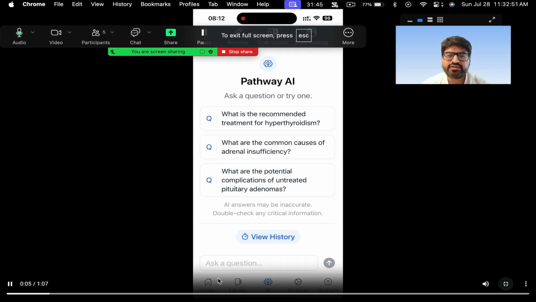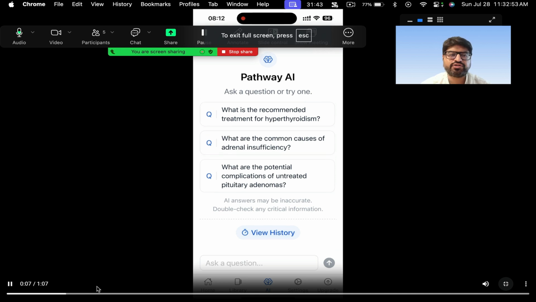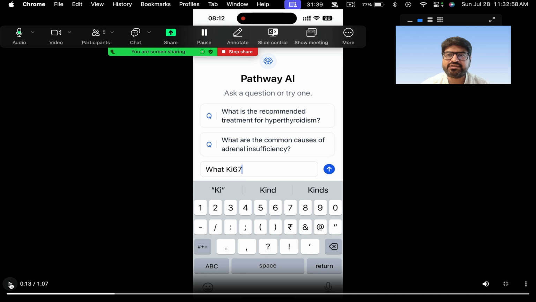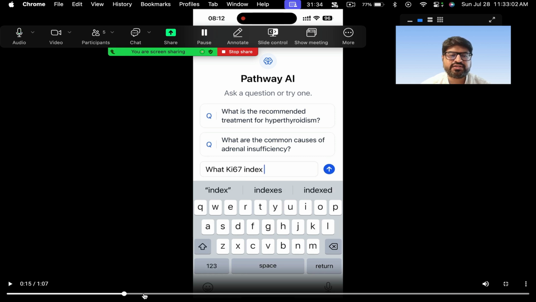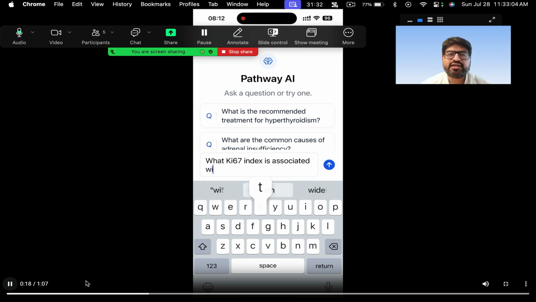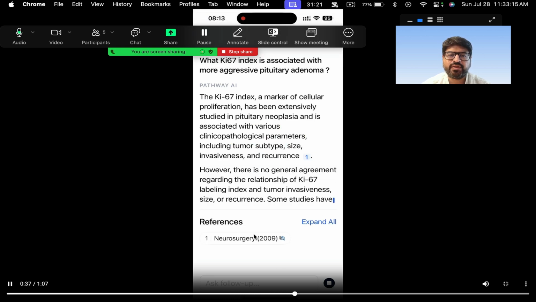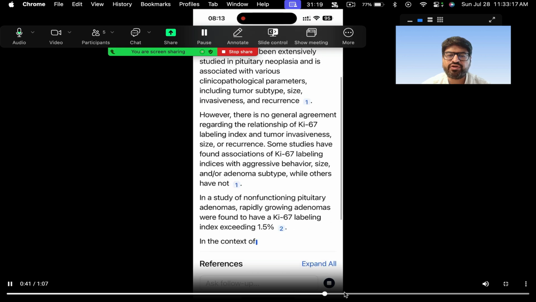Okay, so here it's pretty good. Again, the UI and everything is good. This is called Pathway AI. Not many people know about this app. It's a very different app. So here I asked a question: what Ki67 index is associated with aggressive pituitary adenomas? Okay, so this was my question, something I just thought about. It then searches for the answer and gives it to you, and it also gives you the references.